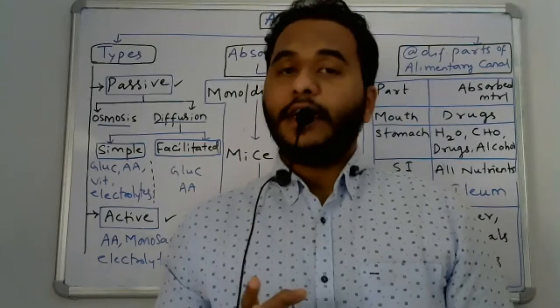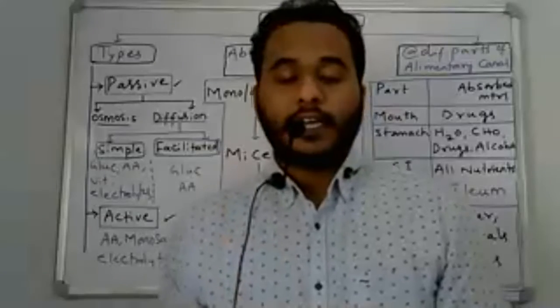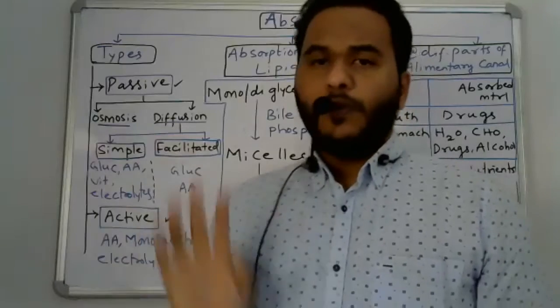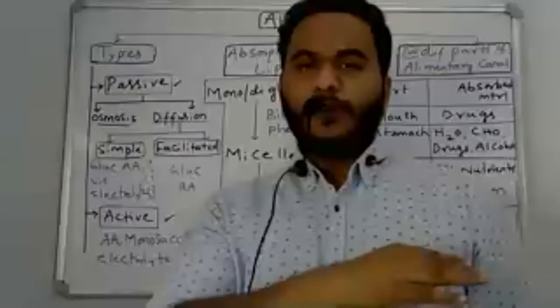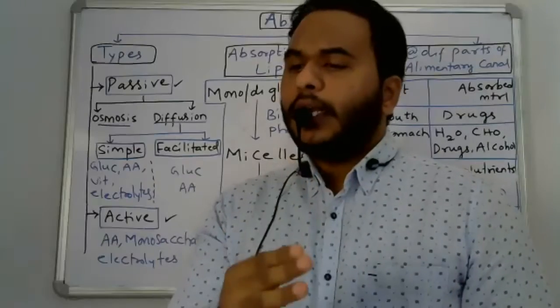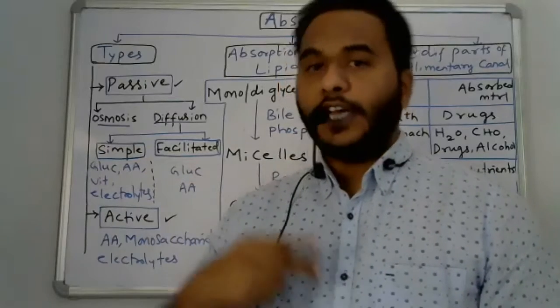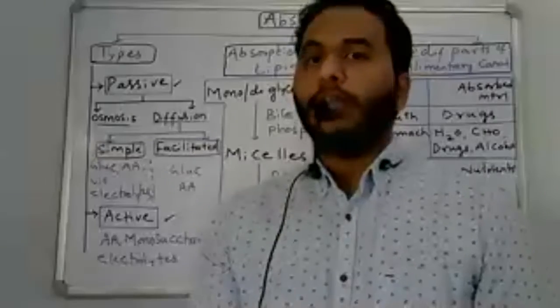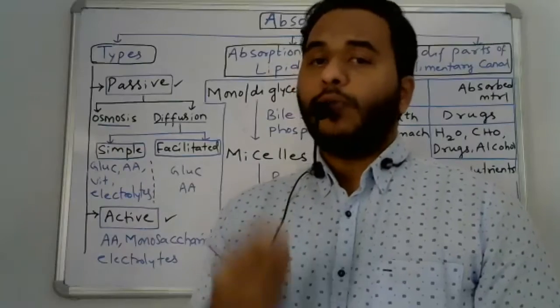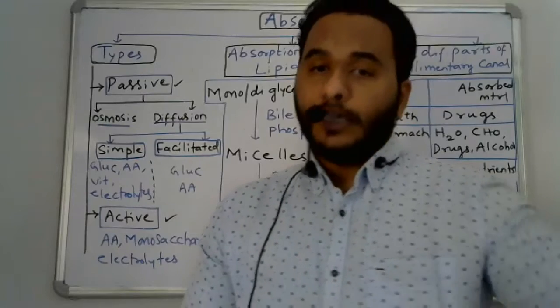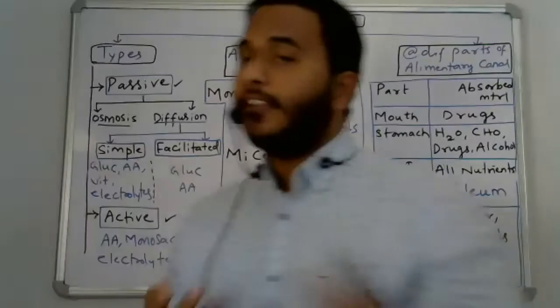Facilitated diffusion is just like an old woman on one side of a road. She can walk, but she cannot cross the road. So what is happening? We are going to help her to cross the road. This is how it is.